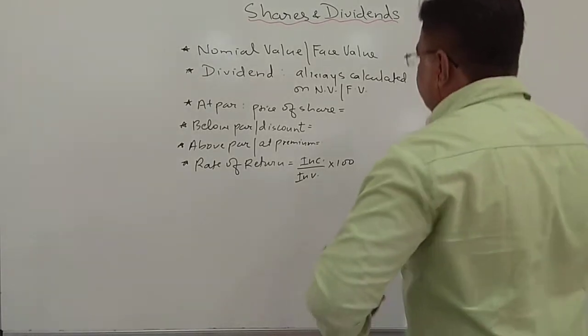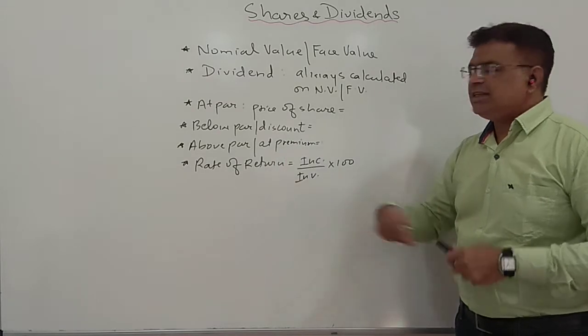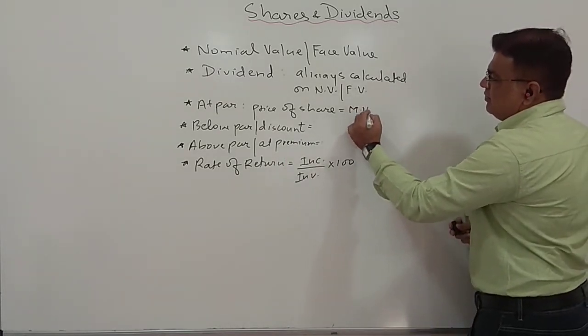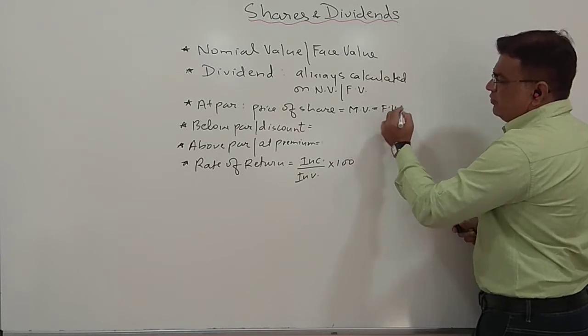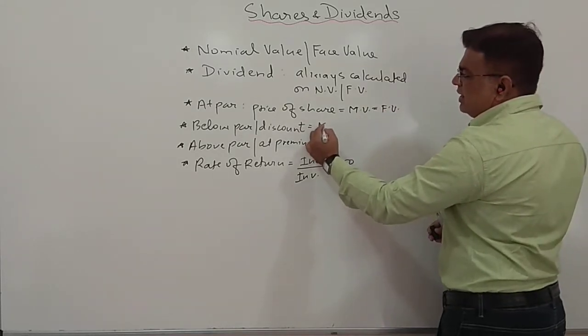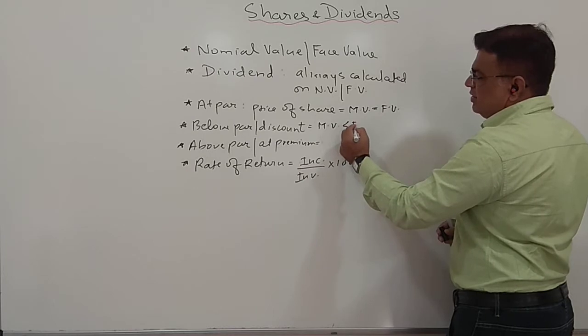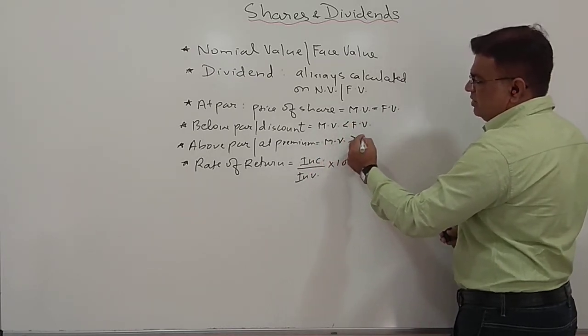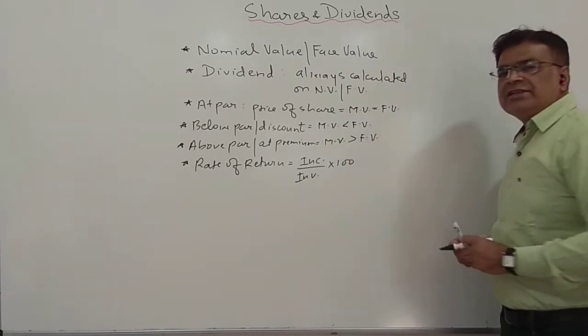One more thing, if you want to remember these three things, there is another way of remembering. At par means the market value is equal to the face value. Below par means the market value will be lesser than the face value. Above par means the market value will be greater than the face value.